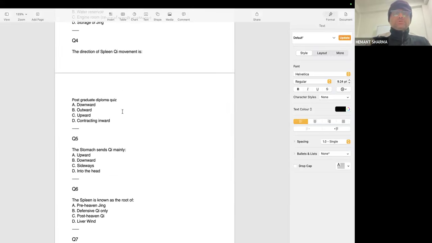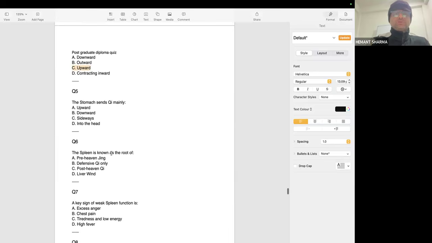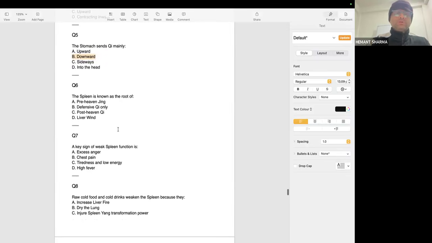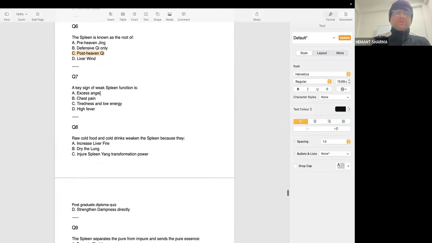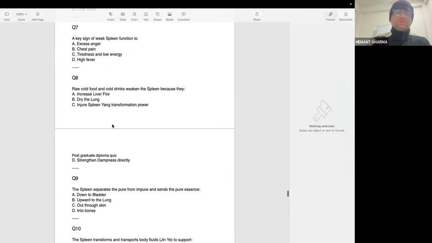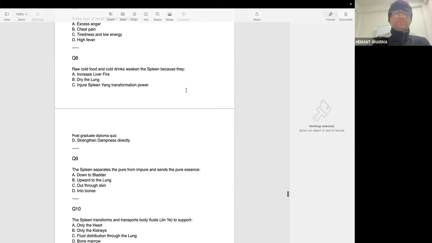Question number 4. The direction of spleen chi is upward. Question number 5. Stomach chi mainly goes downward. Question number 6. Spleen is known as the root of post-heaven chi. Question number 7. The key sign of weak spleen function is tiredness and low energy. Question number 8. Raw cold food and cold drinks weaken the spleen because they damage the spleen's transformation power.